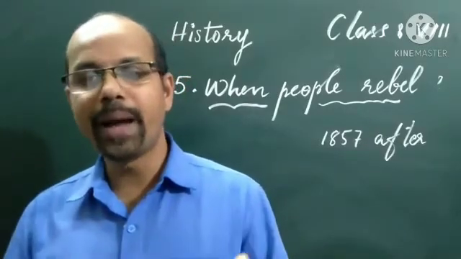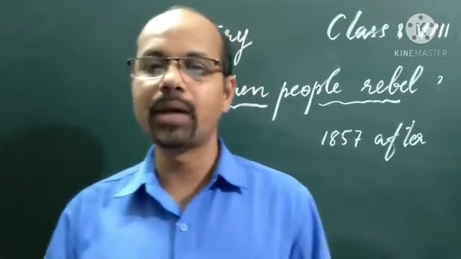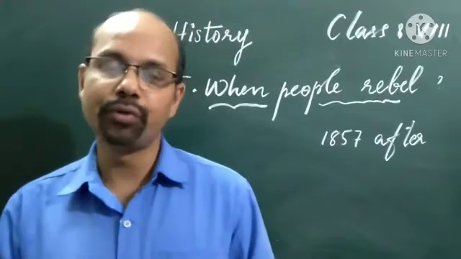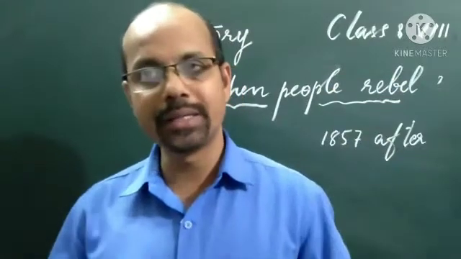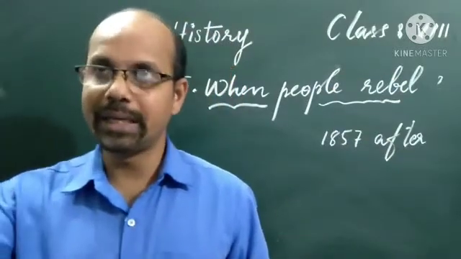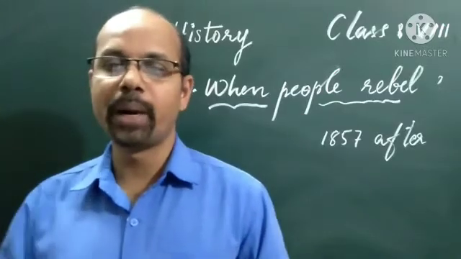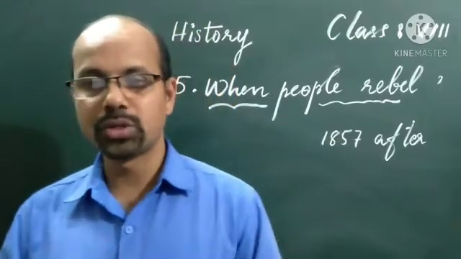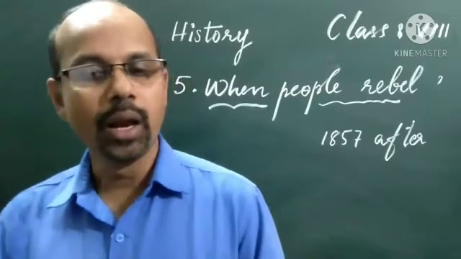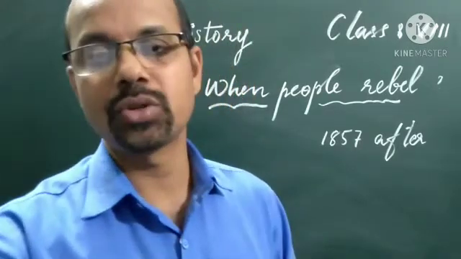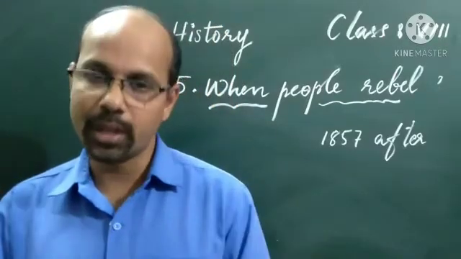Many of them failed to pay back their loans to the money lenders and gradually lost the lands they had tilled for generations. We know that for many generations they had been cultivating the same land, but when they had taken a loan from the money lenders, they were unable to pay it back. They lost their lands because of the high rate of taxes or revenue the company collected.